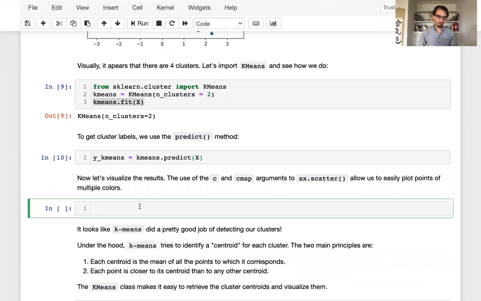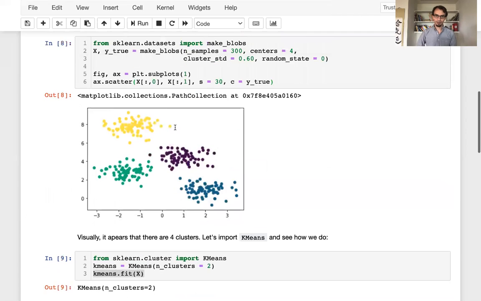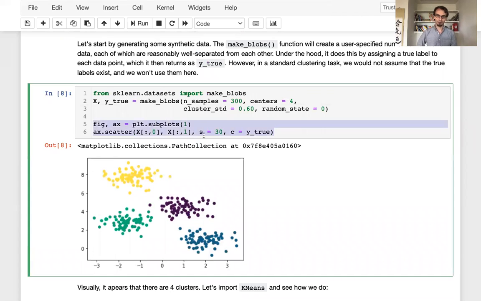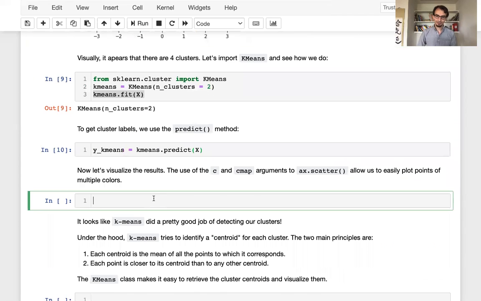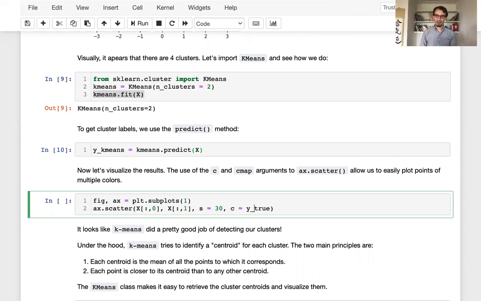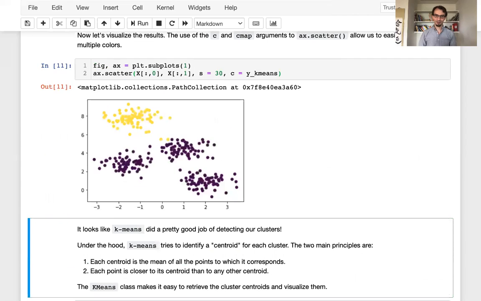And we can go ahead and visualize the results. We can use exactly the same code we took from up here, but instead of using y true, that fake set of labels that we got because we generated the data synthetically, we can use y_kmeans, which is what the k-means algorithm thinks the labels should be.